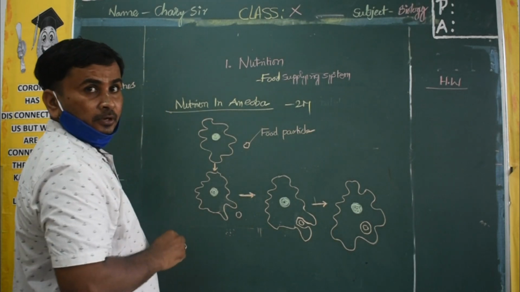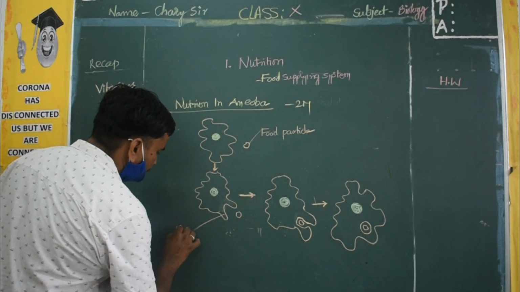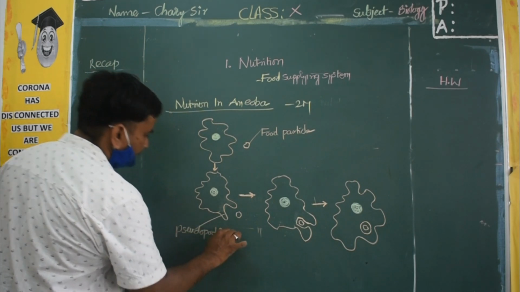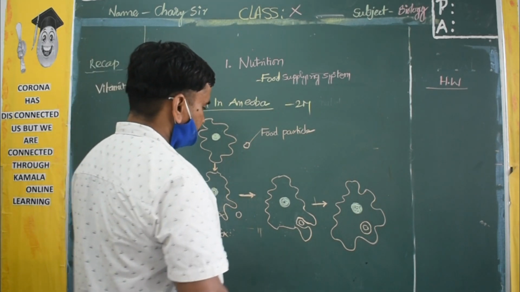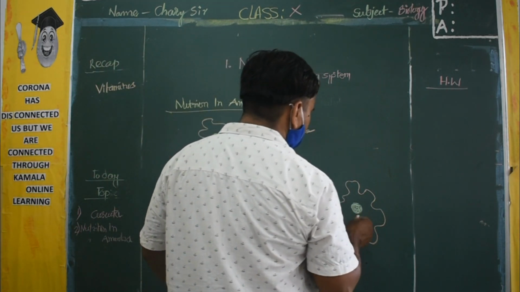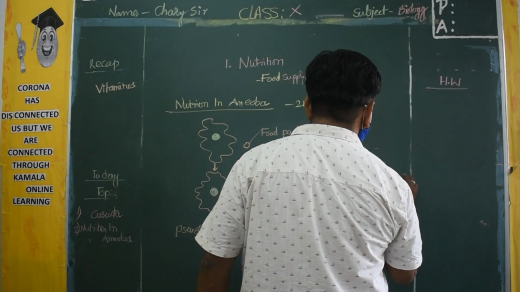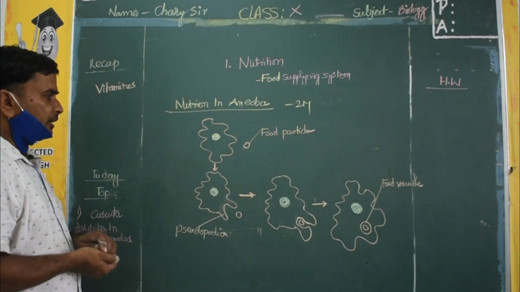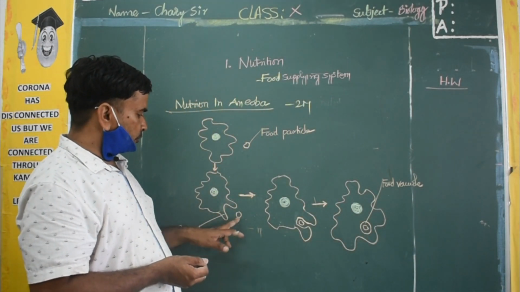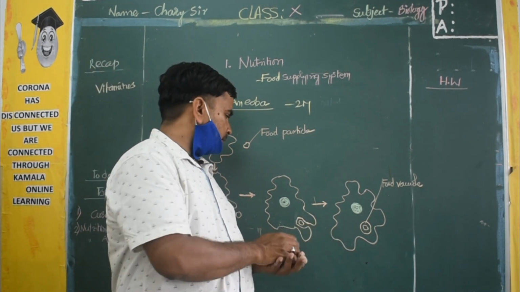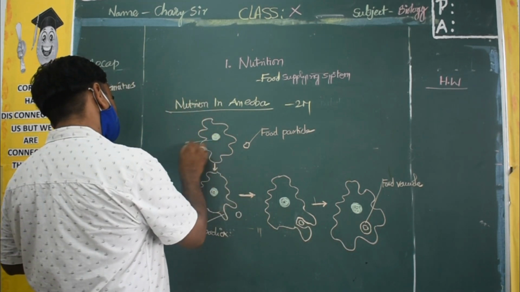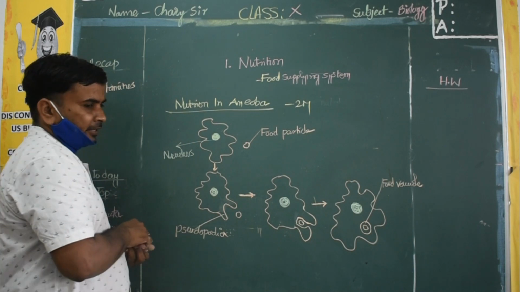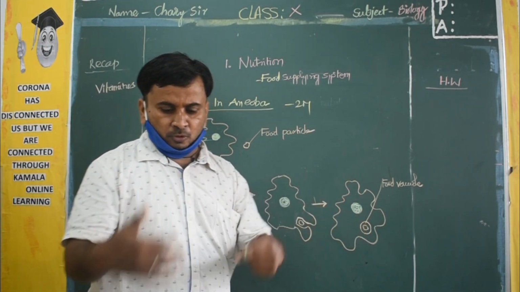These are called pseudopodia. Next one is actually called the food vacuole. See, listen, okay? So it is a food particle. It is captured by pseudopodia, and finally a food vacuole is formed. This is called the nucleus. So how is the food captured? With the help of pseudopodia.